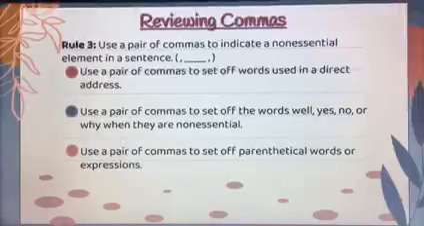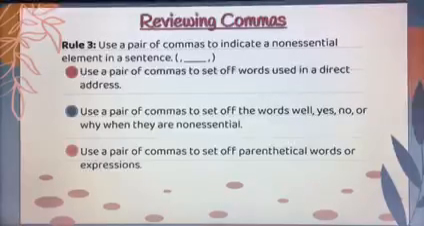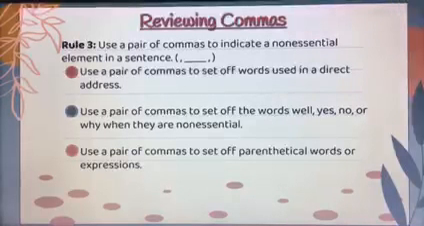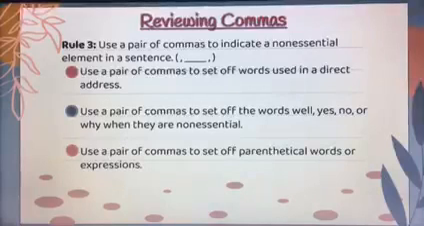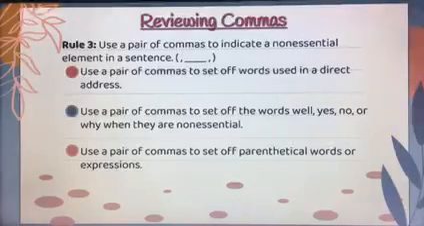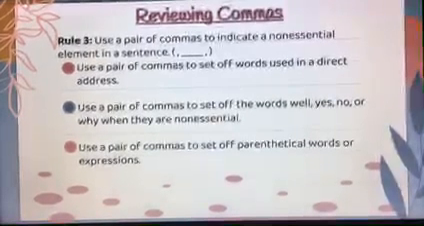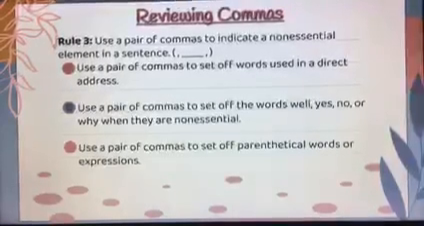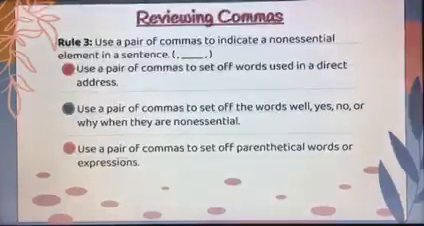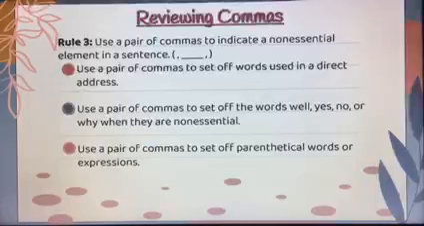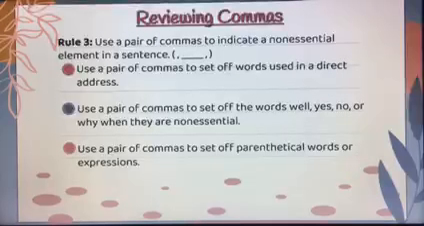Okay, reviewing commas, rule number 3. Use a pair of commas to indicate a non-essential element in a sentence. Okay, a non-essential element is a part of the sentence that is not important. It's not needed in the sentence for it to make sense. Sorry, the camera's shaking. So that's a non-essential element. It's a part of the sentence that is not needed for the sentence to still make sense.